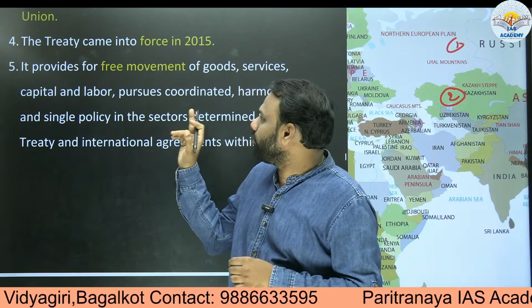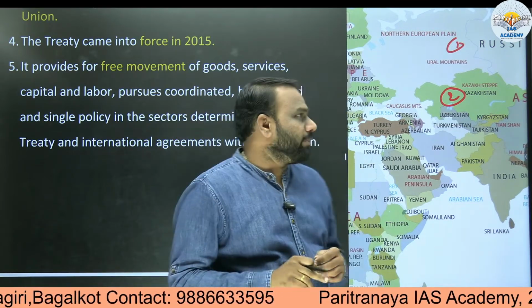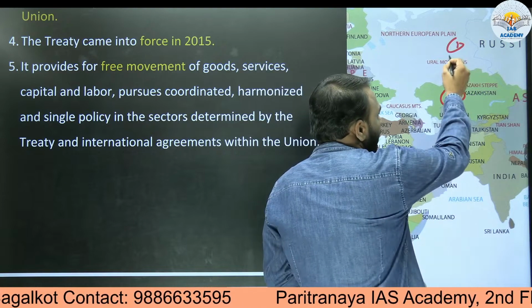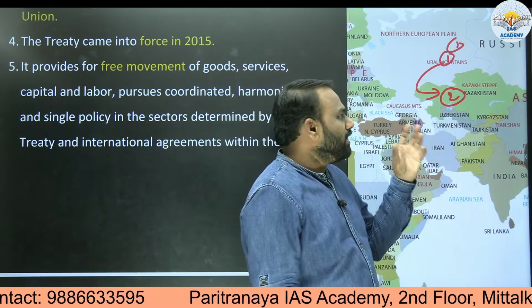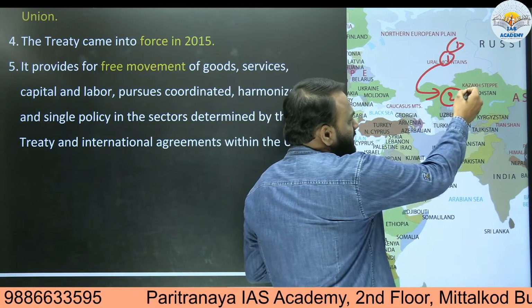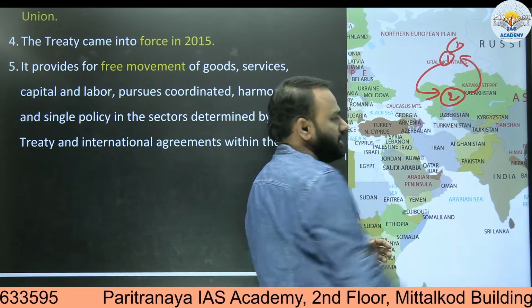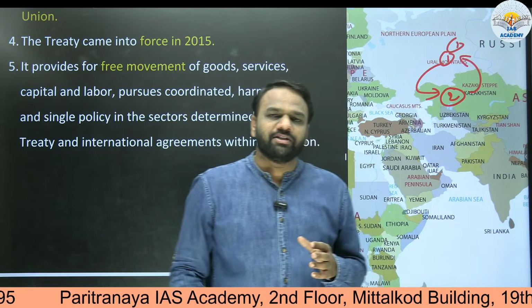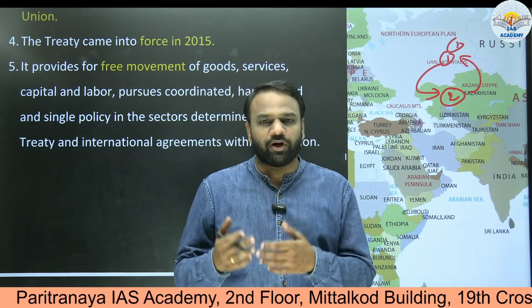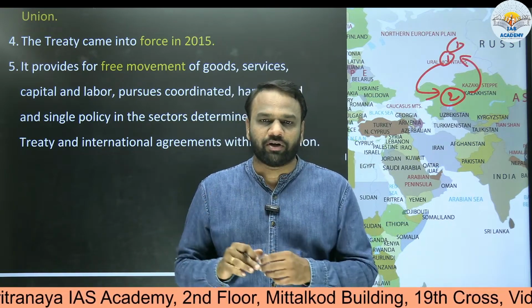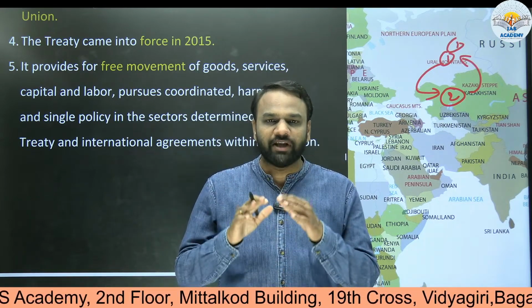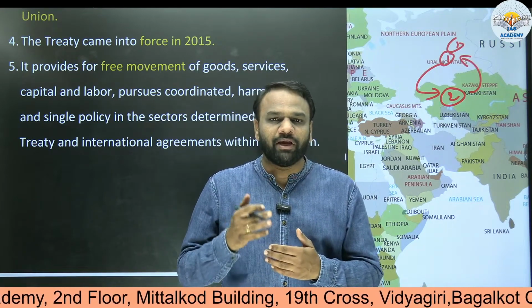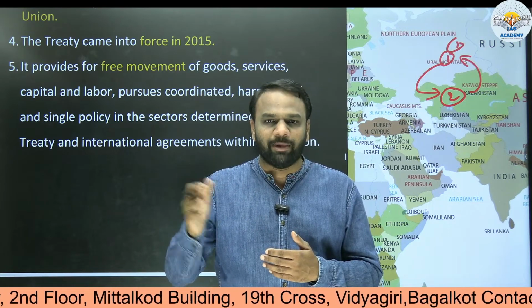So when we say free movement of goods, it means Russian manufactured products can be easily sold in Kazakhstan. Similarly, things that have been manufactured in Kazakhstan can be easily sold in Russia. Now what does it mean? Generally, when a country manufactures a product, let us assume USA manufactures a product, it will not be able to sell it easily in India. Similarly, if India manufactures a product, it will not be able to easily sell it in America.